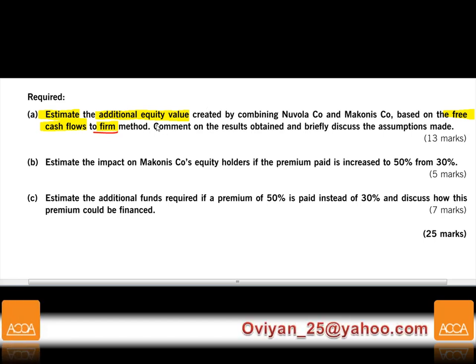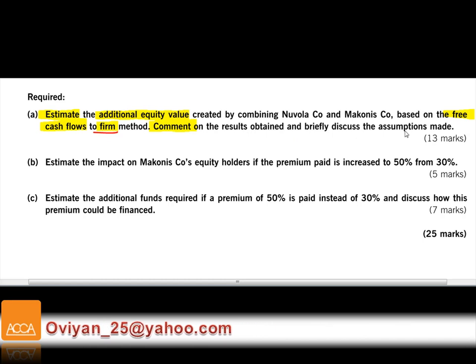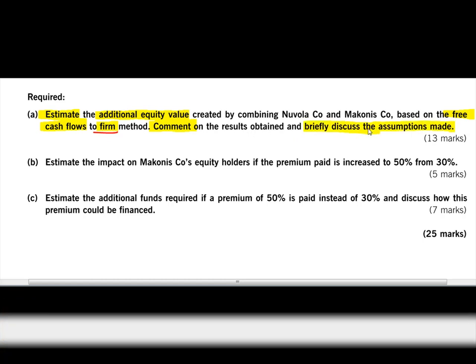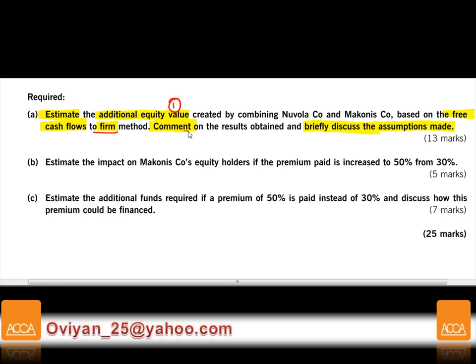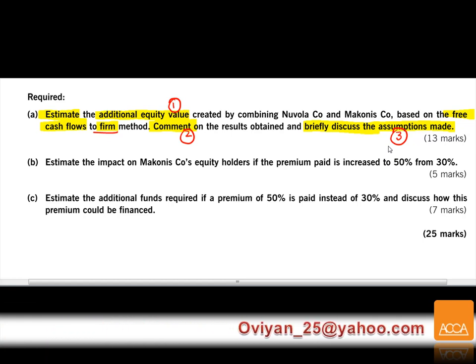Comment on the results. So you better comment on the results. There will be marks for that. Obtain and briefly discuss the assumptions that you make. What are the assumptions that you're going to make? So there's a few things here. Number 1, estimate the additional equity value created. Number 2, comment on the results. And number 3, make sure you write down all the assumptions that you make, and that carries 13 marks.